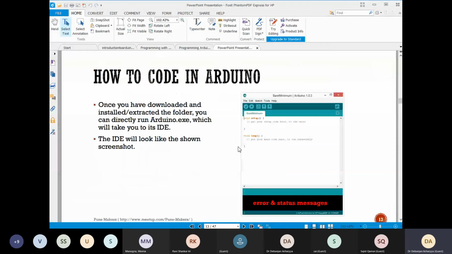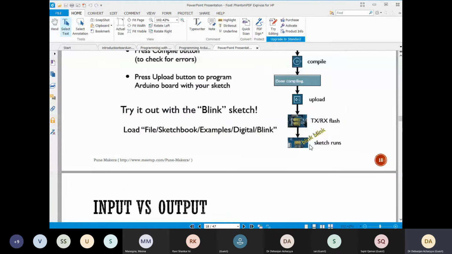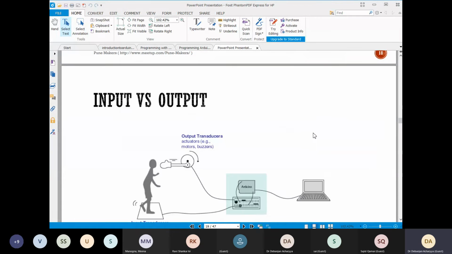And then you can see the sketch can be easily run. Fine.